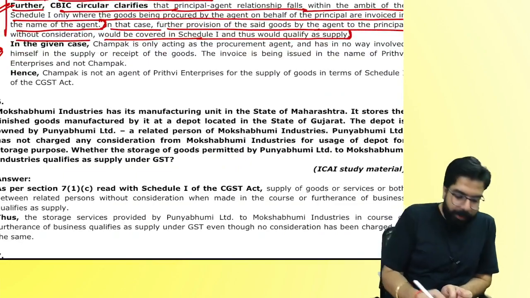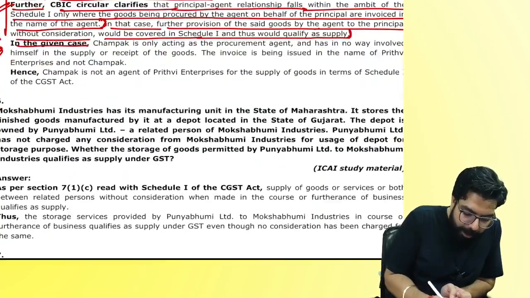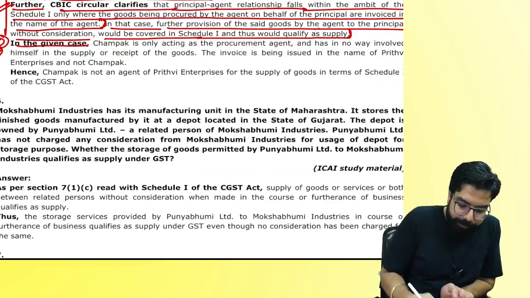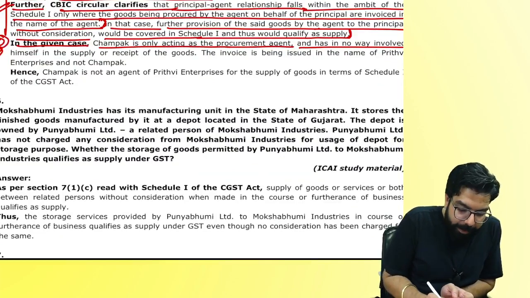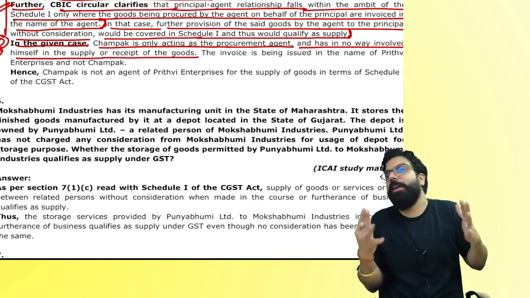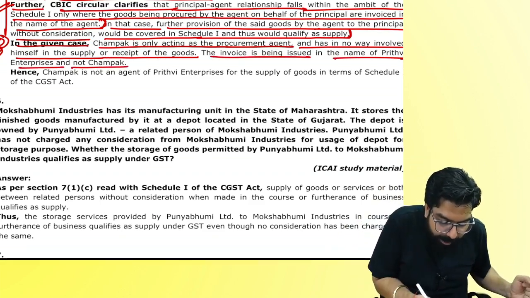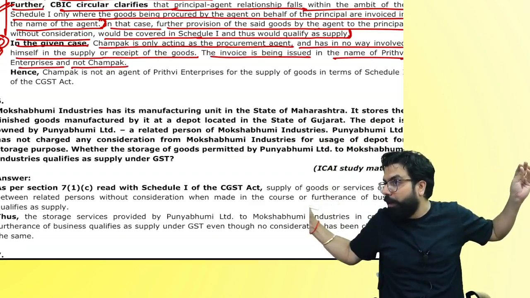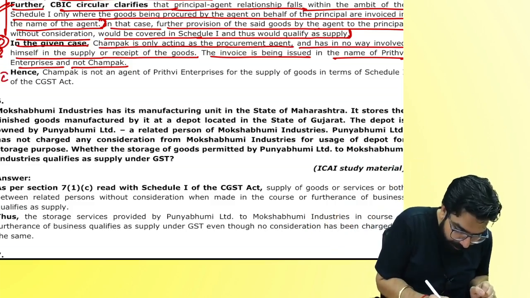Applying. In the given case, people, did you like the law? Here is the observation. In our case, what is happening? Champak is acting as a procurement agent and in no way has engaged himself in supply or receipt of goods. He has not engaged himself in receiving the goods. The invoice is in the name of the Prithvi Enterprise and not the agent. Observation done. Our conclusion, third paragraph.